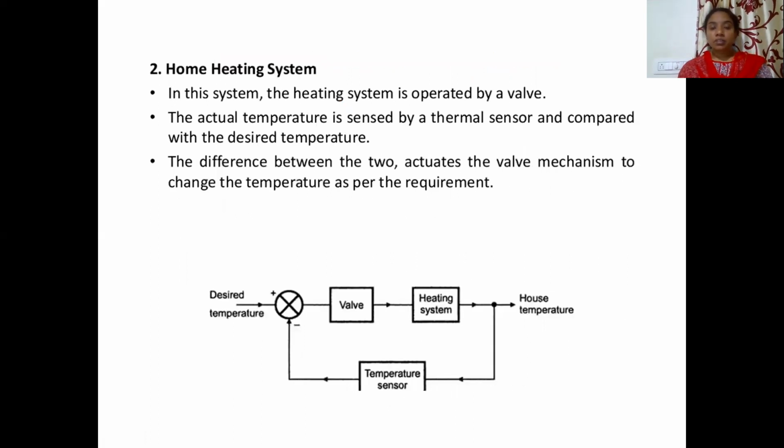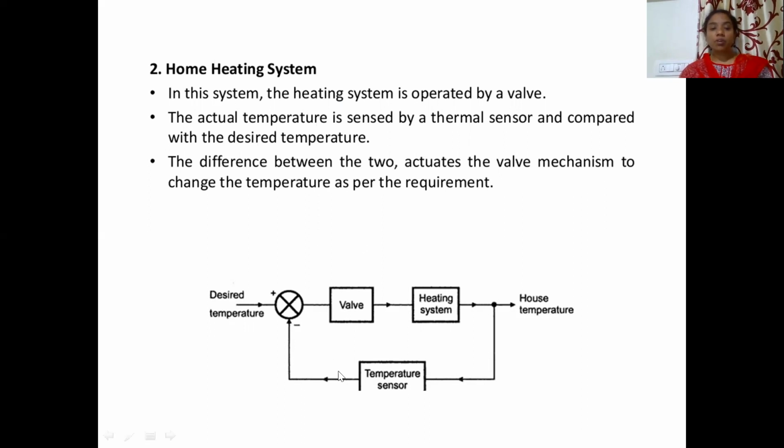Next comes a home heating system. In these systems, the heating system is operated by a valve. The actual temperature is sensed by a thermal sensor and compared with the desired temperature. The difference between the two actuates the valve mechanism to change the temperature as per the requirement.